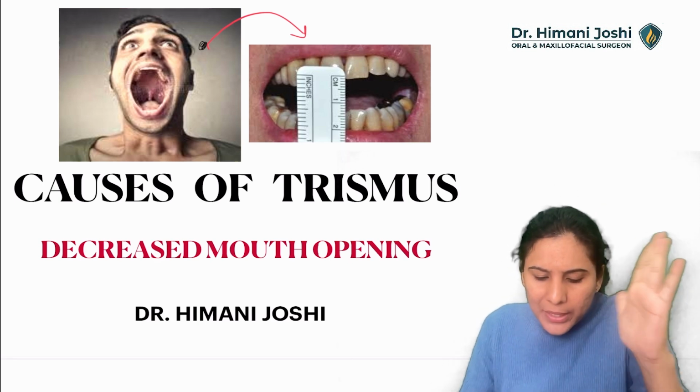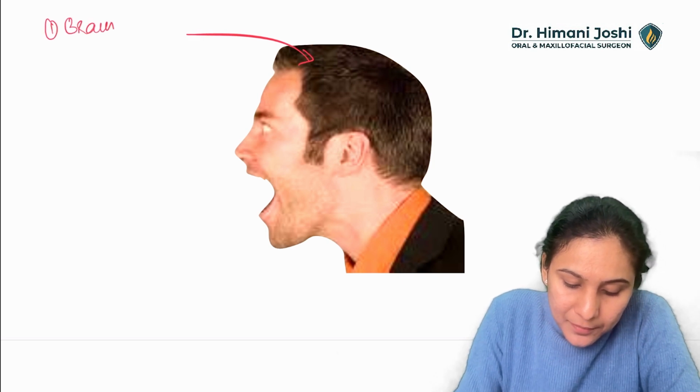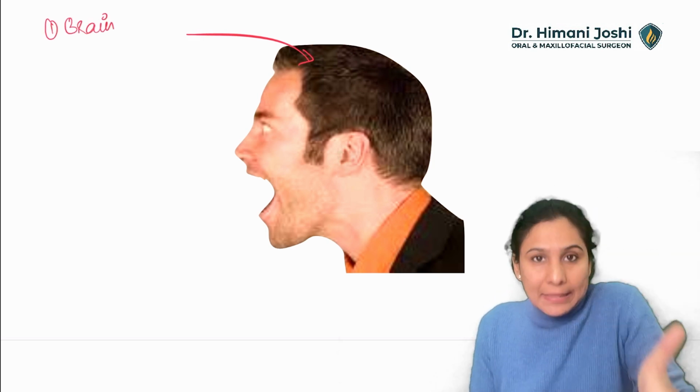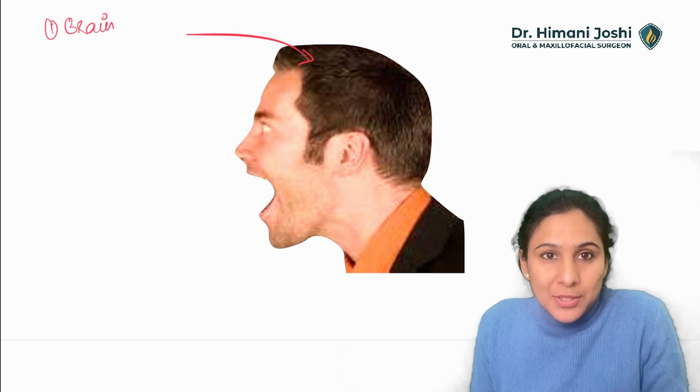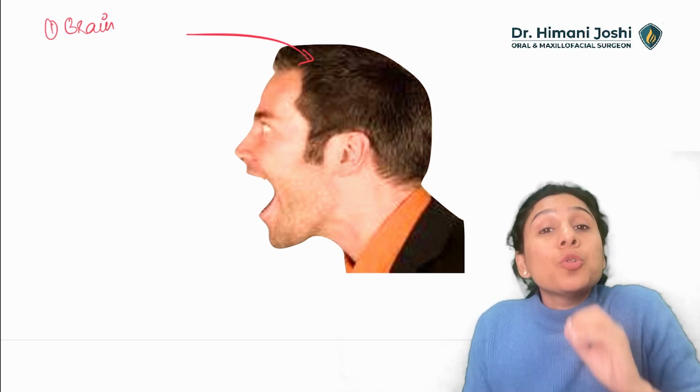Now let us quickly understand what are the things that help a patient to open his or her mouth. First is his brain. His brain should give a signal, please open your mouth. So a patient should be normal, conscious, oriented to open his mouth.